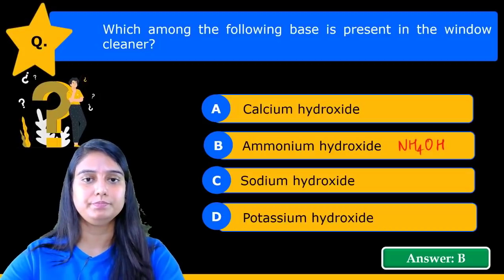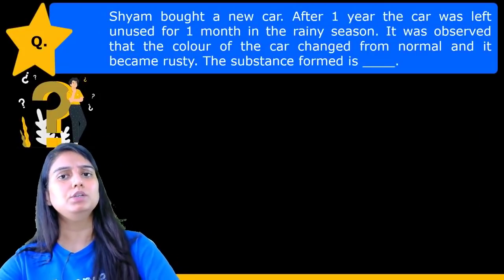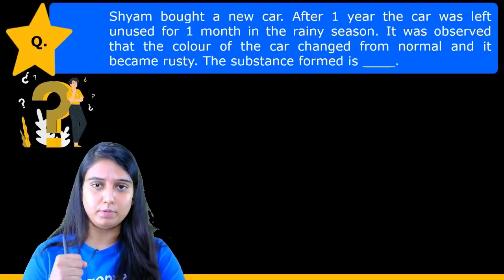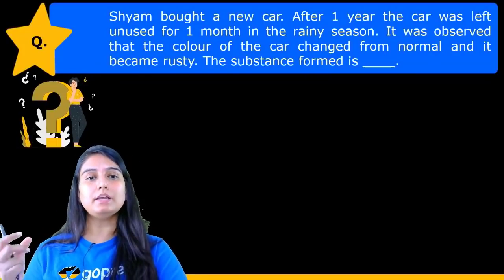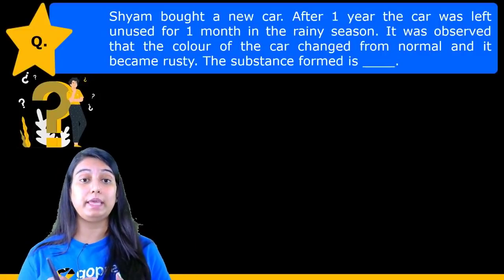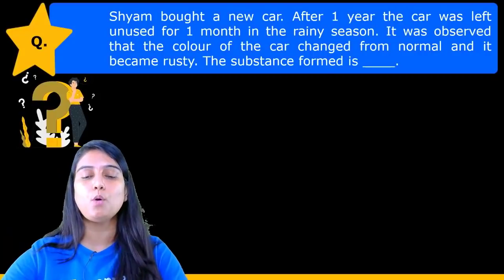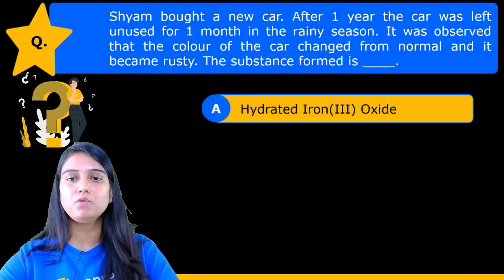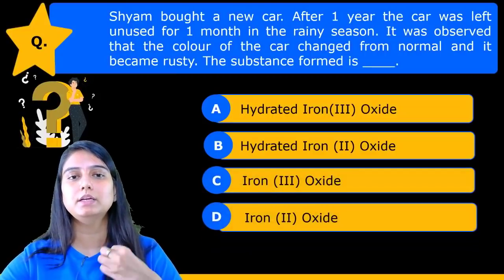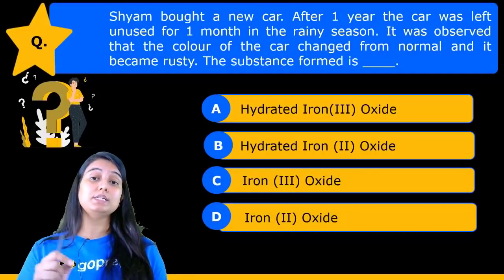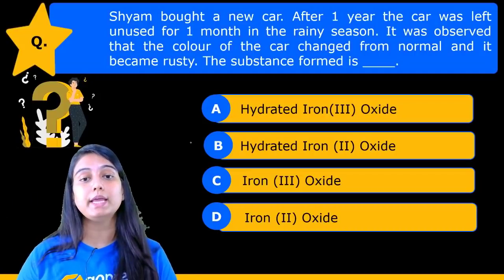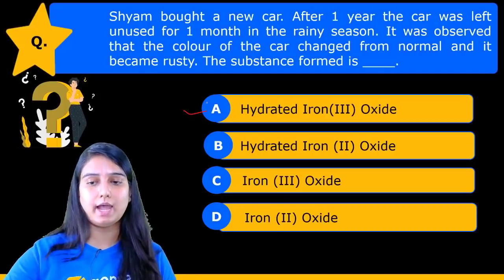Now, Shyam bought a new car. After 1 year, the car was left unused for 1 month. In the rainy season, it was observed that the color of the car changed from normal and it became rusty. So the substance formed is iron जो है वो क्या हो गया उसका, right? It has been converted. So in which substance it has been converted? So the new substance which is formed is the hydrated iron oxide.